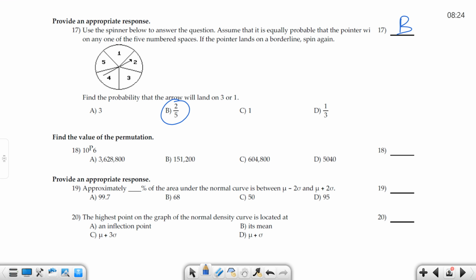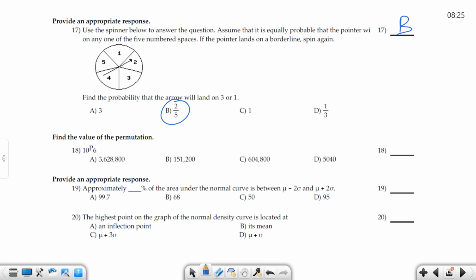So then, on number 18, we have the permutation of 10P6. You can actually punch it in the calculator. There are a few calculators you can check out in the library. The TI-30XS MultiView is in there. There are some Casios that they give you for stats. They're not as easy to use. I would try to get the MultiView if that's the one you get. And under the stats menu, or either see the stats, vars, or data, it's got the P, the C, and the factorial. And literally you hit 10, you go to the menu, get the nPr, and then hit 6 and then hit enter, and it gives you the value.